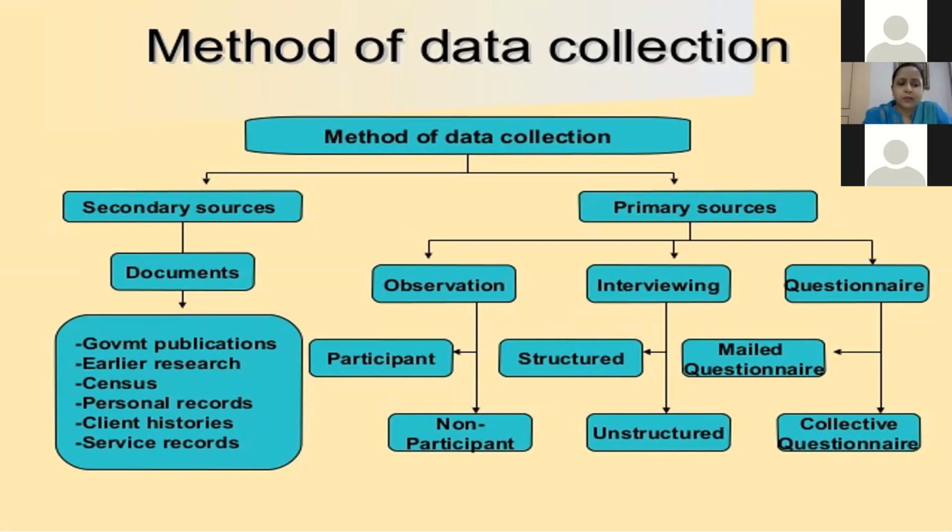There are two types of data sources, primary and secondary. Primary data is first-hand information, which the researcher collects himself through observation, interviews, or email. Secondary data is what the researcher collects from previous research studies, government publications, census, and other records.